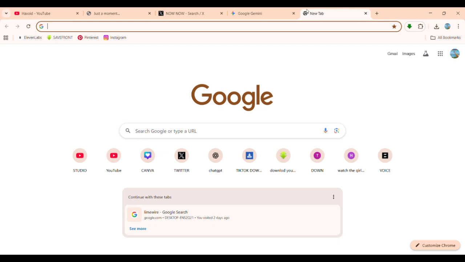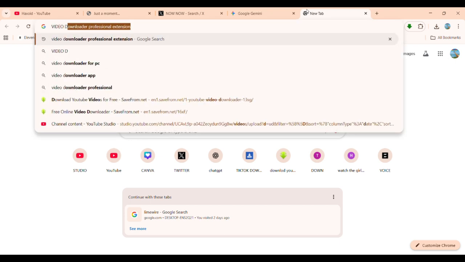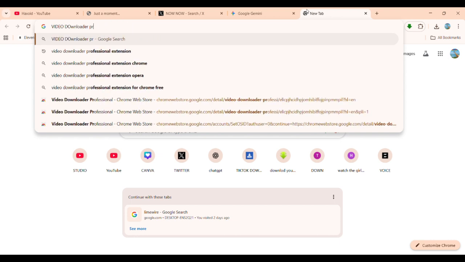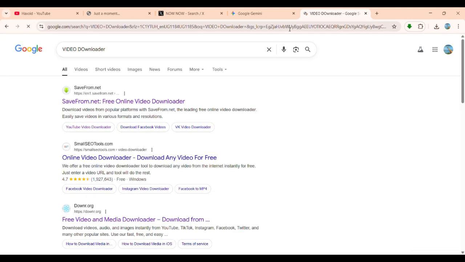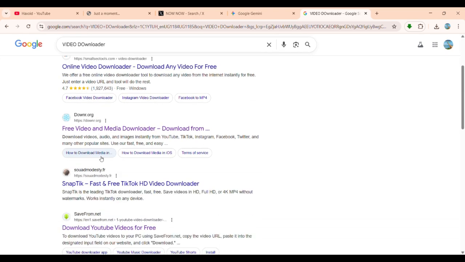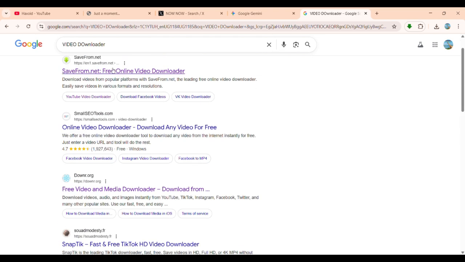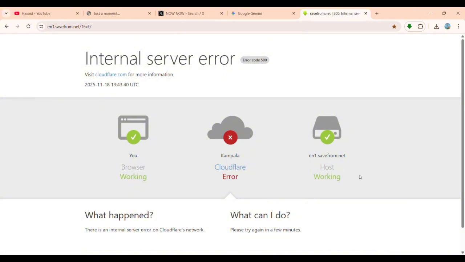Try to use an alternate source for downloading. If you are downloading, try to use an alternate source of information which you can use to download. Some downloaders are down, or if you're using ChatGPT, you can try other AI platforms like Gemini.com, because Gemini has no problem, or you can try other different AI platforms to solve that problem.